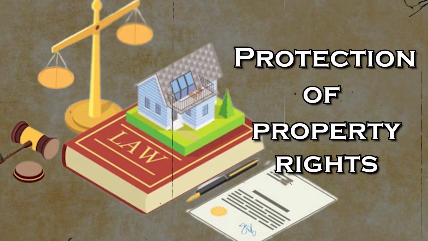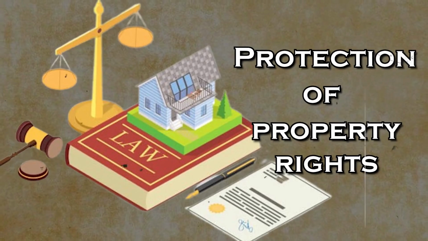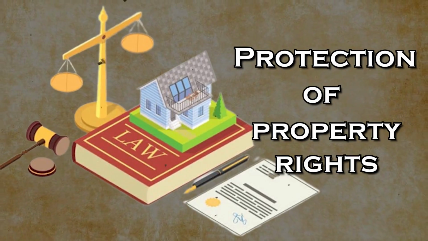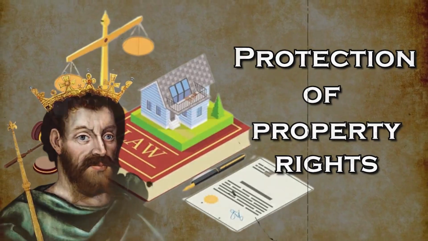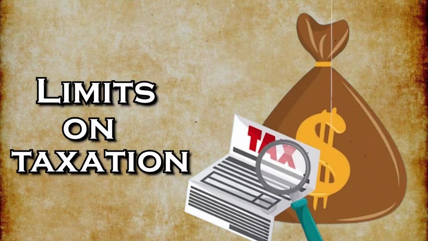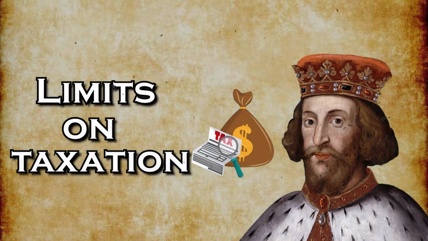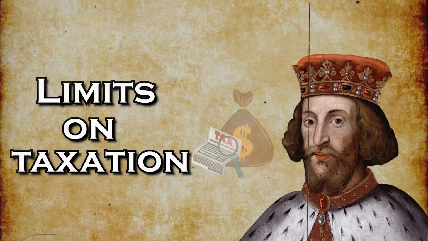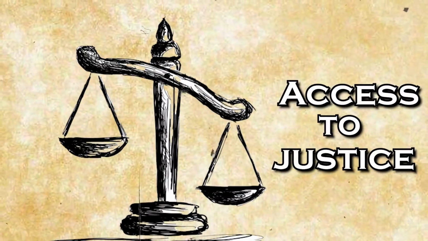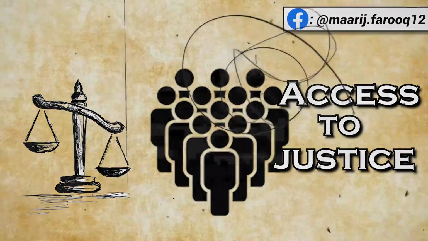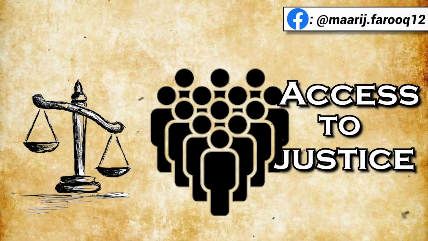Protection of property rights. Magna Carta protected the property rights of the barons and ensured that they could not be arbitrarily seized by the king. Limits on taxation. Magna Carta established that the king could only impose taxes with the consent of the barons. Access to justice. Magna Carta ensured that everyone had the right to a fair trial and access to justice.